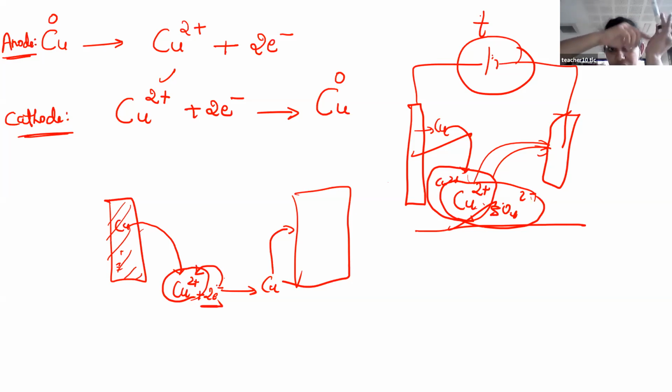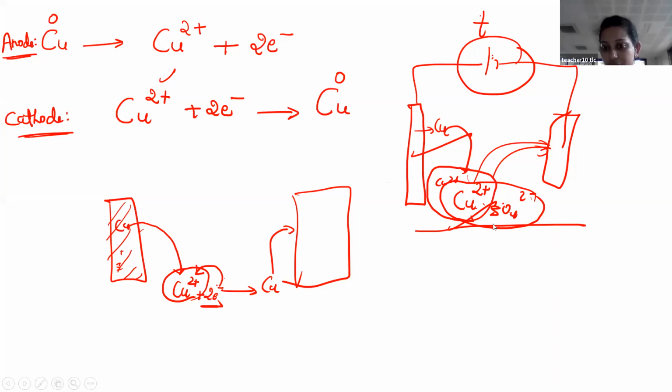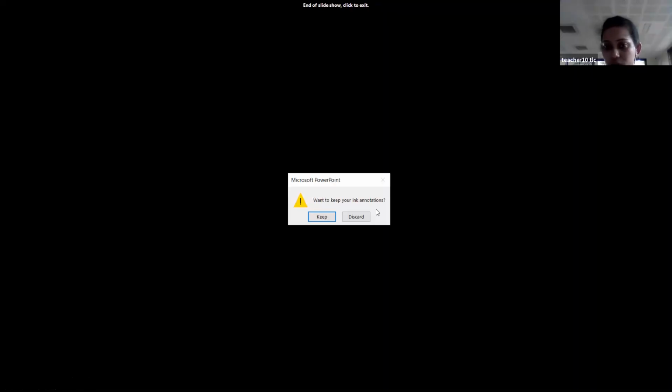At that time you can observe the color fading, the bright color intensity can be reduced. So at that time you can't use that copper sulfate again in another experiment. For example, imagine 1 molar copper sulfate solution is taken. It has its own color intensity, correct?